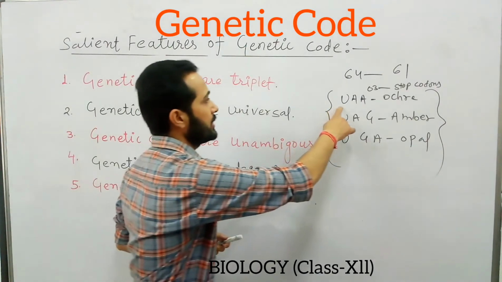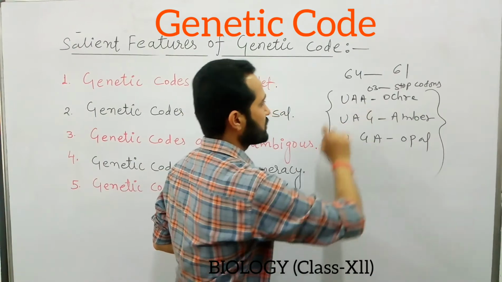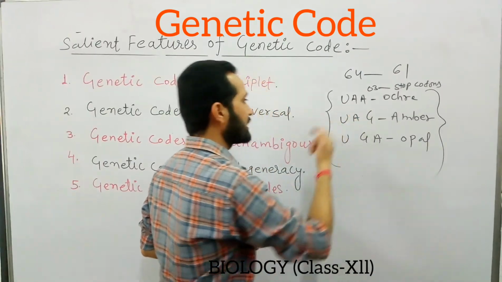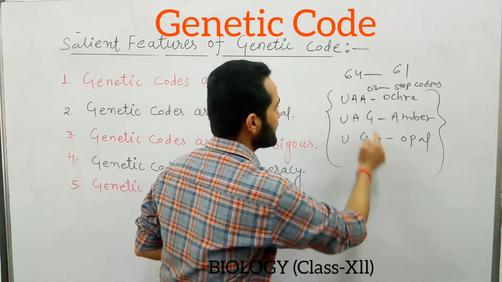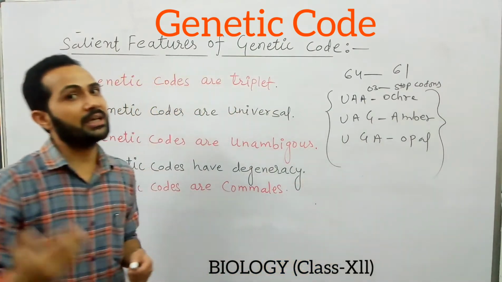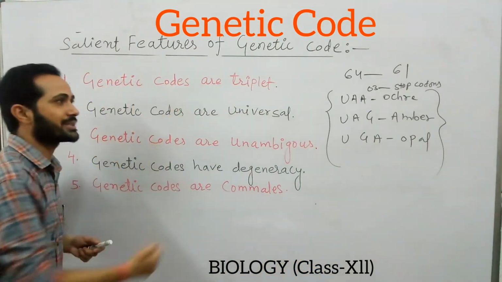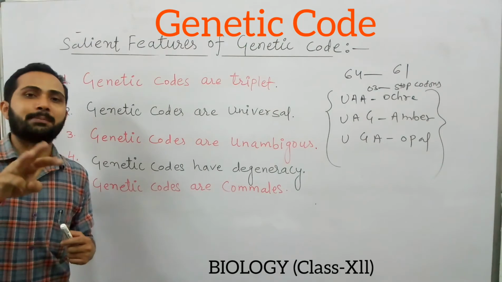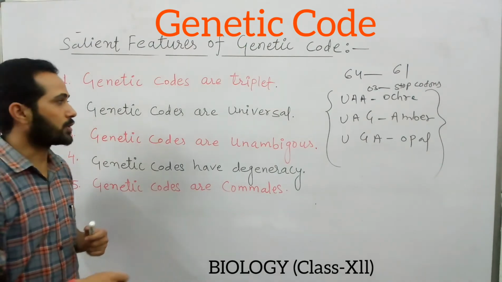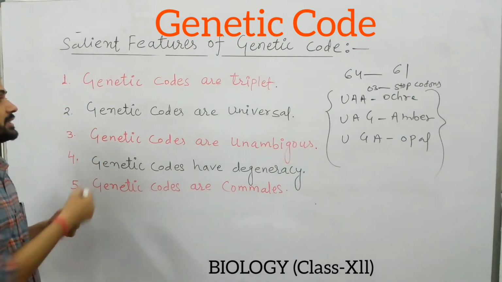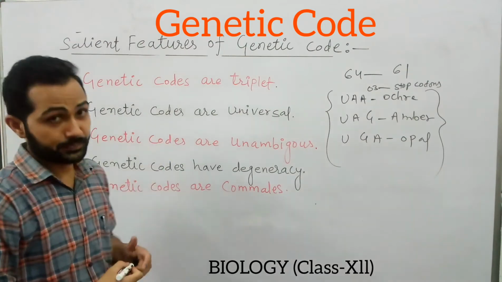Like you can see here, UAA is a combination of 3 nucleotides. UAG is again a combination of 3 nucleotides. UGA is again a combination of 3 nucleotides. So genetic codes are triplets, meaning they are made up of a combination of 3 nucleotides. The second important feature is that genetic codes are universal.